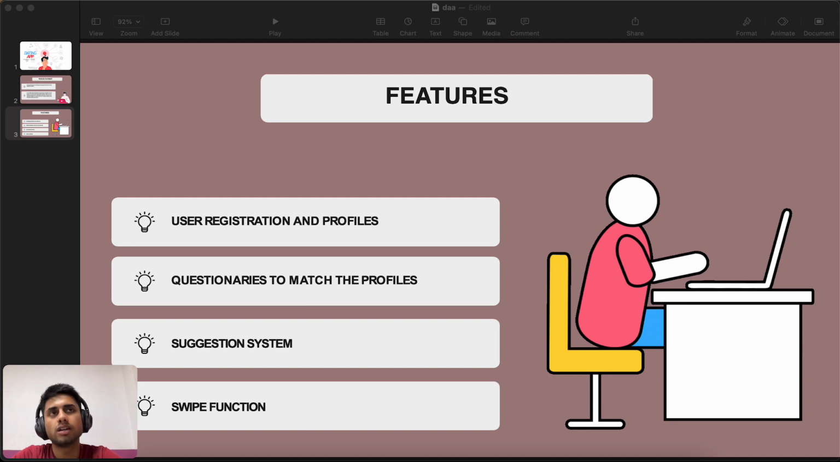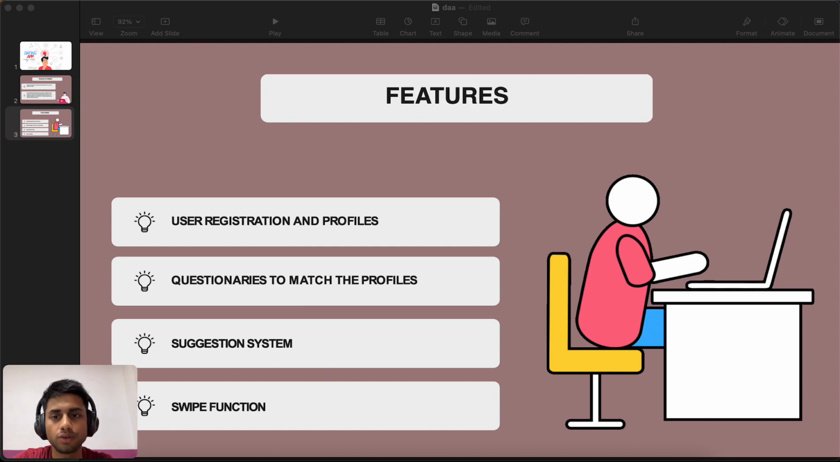In the swipe function there is also a feature that if you press the suggestions button, a lot of people come up according to your personality, and if you press the updated profile, it shows the profiles which you right swiped or in which you are interested. That's it. Now we go to the user registration and profile and how we wrote the code for it.